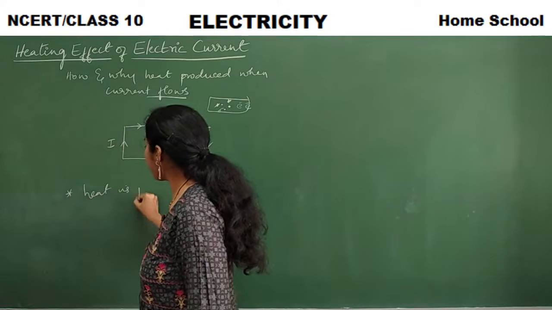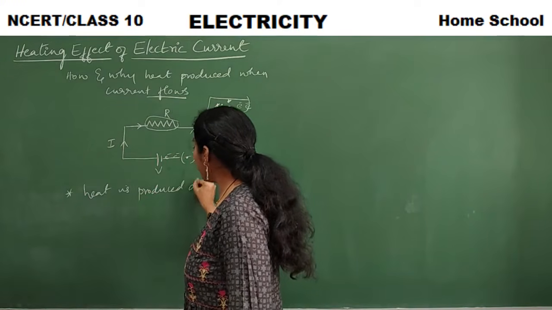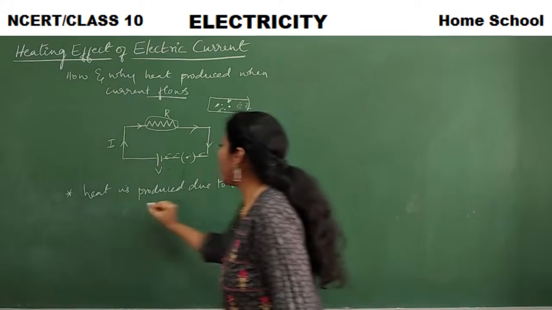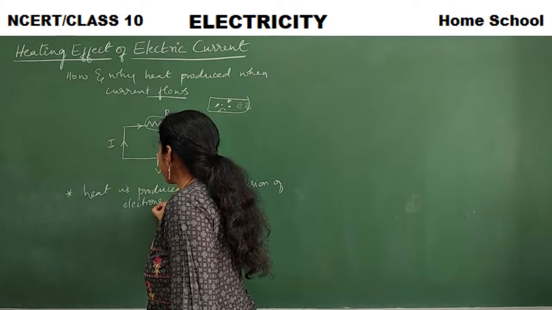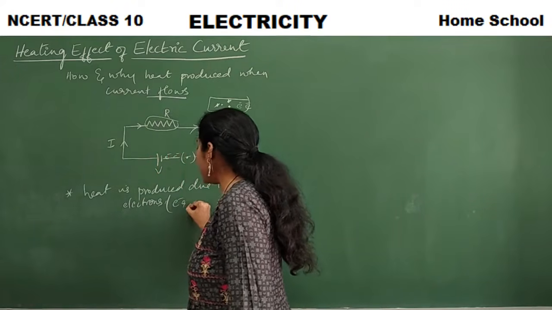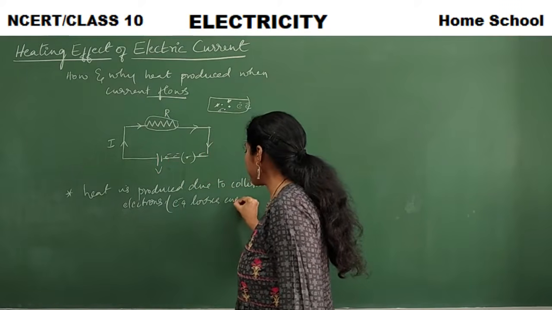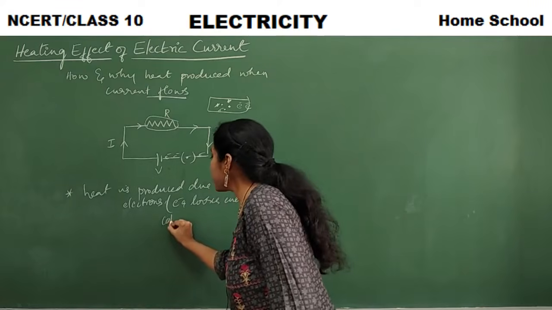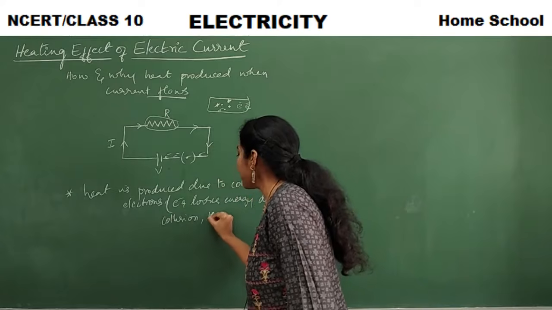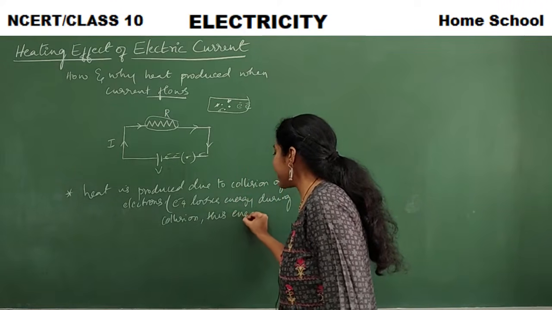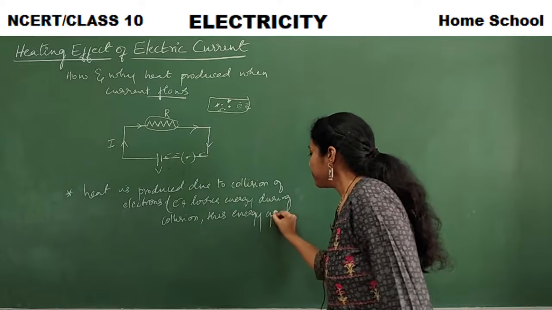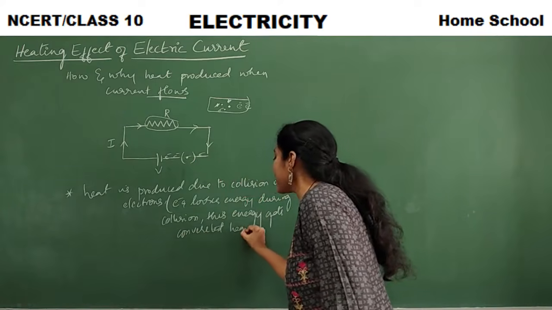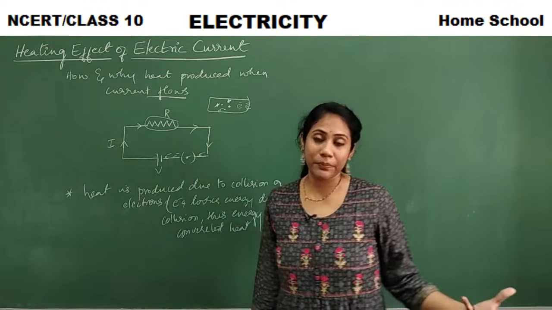Heat is produced due to collision of electrons. Okay, so actually what happens? Electrons lose energy during collisions, and this energy gets converted into heat. This is how heat is generally produced in devices when current flows for a longer time. Got to know?